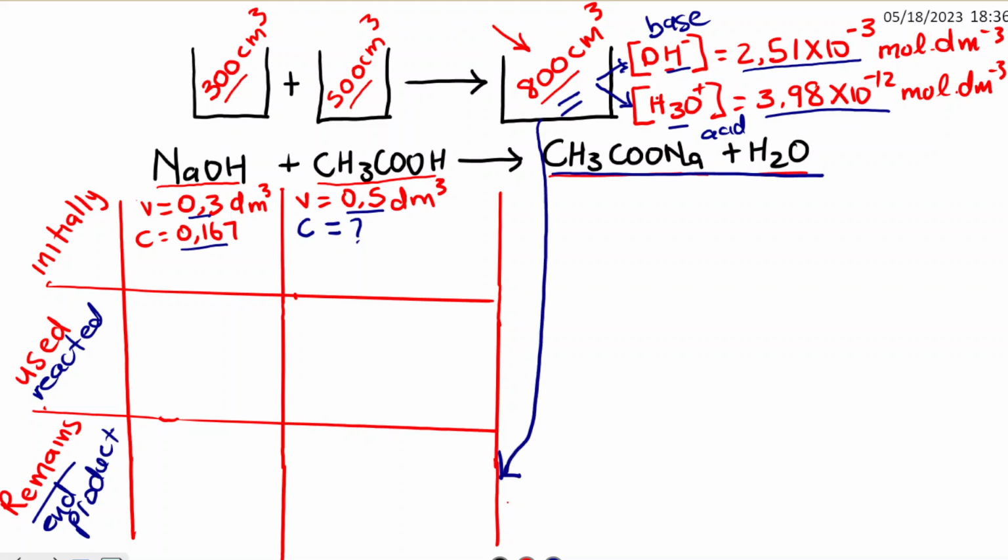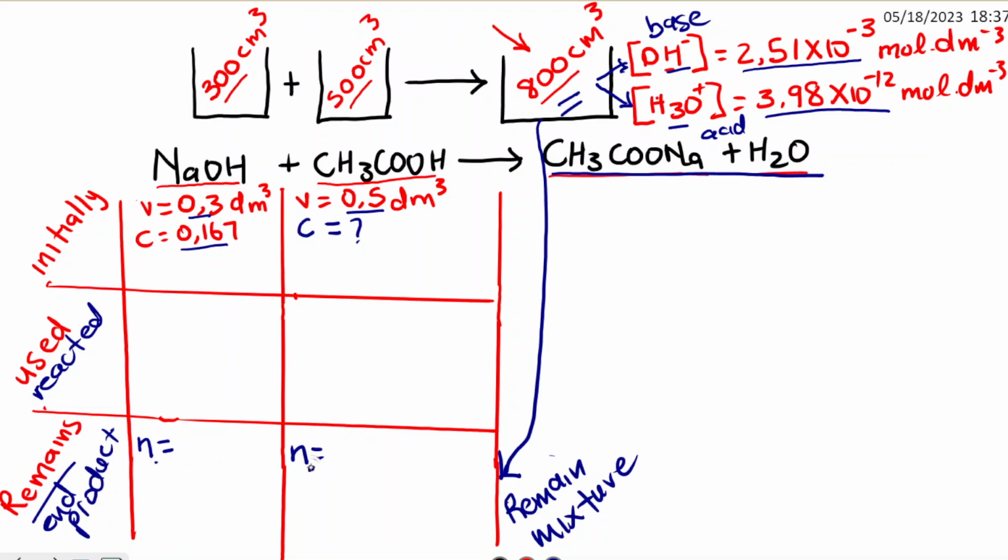We can use this end product to determine the number of moles of the base there. We can also determine the number of moles of the acid in the end product, which is what remains in the mixture. We are going to use all the information we have about the mixture to find the number of moles of each that remained.